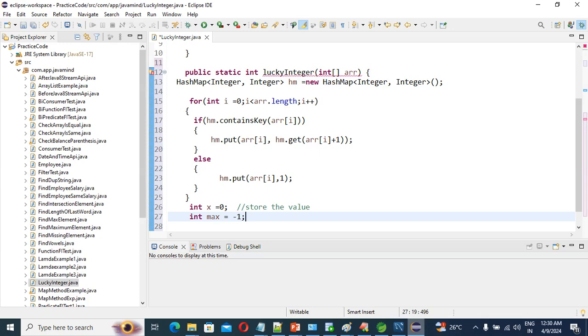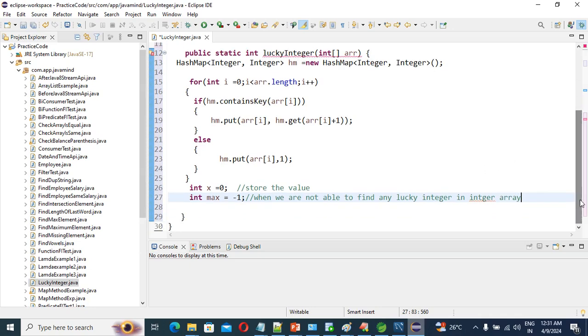That means when we are not able to find any lucky integer in the integer array, right? Okay. So that's why I'm going to take int max equals -1.